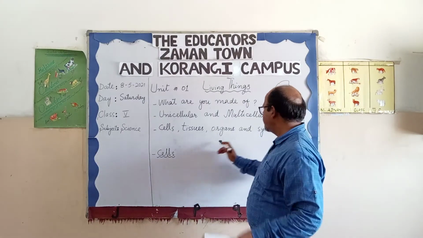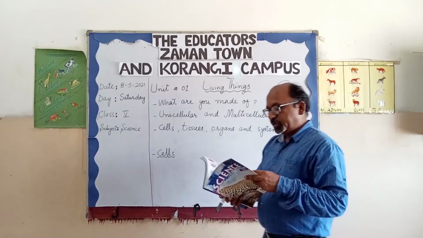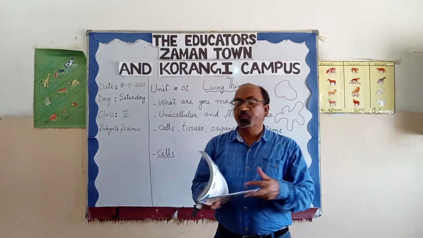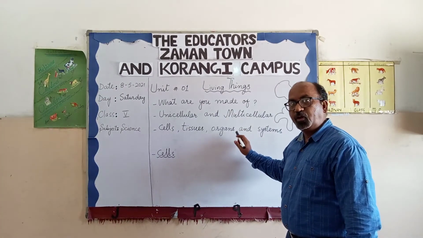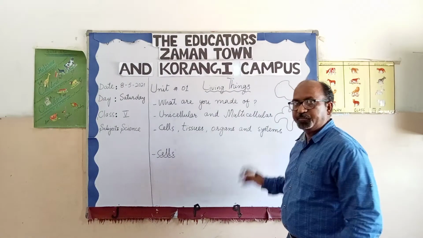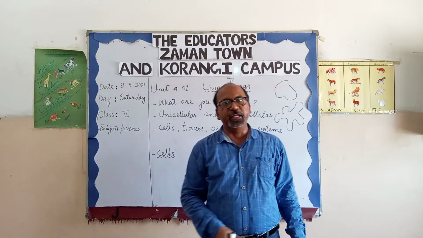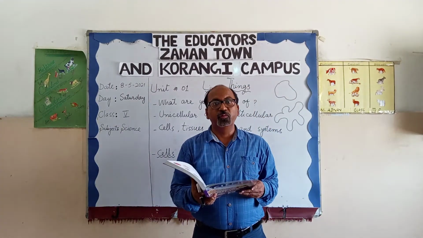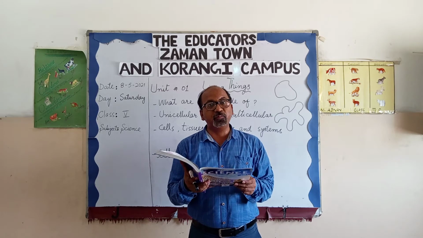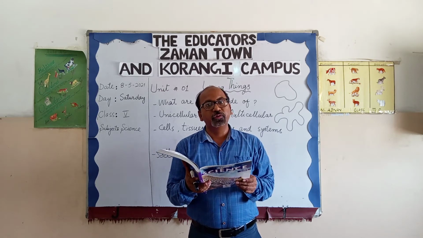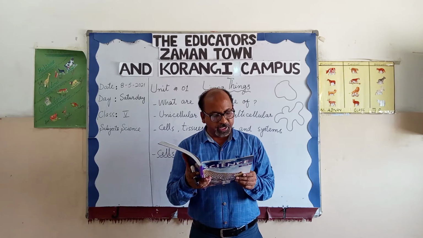And next is the systems. There are a lot of kinds of systems. When different organs are working together, they make the system. And in our body there are a lot of systems working. That's why we are alive. Like the circulatory system, which is the flow of the blood throughout the body.